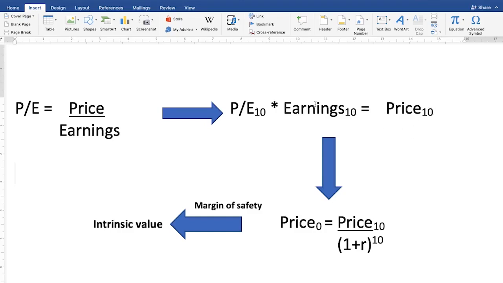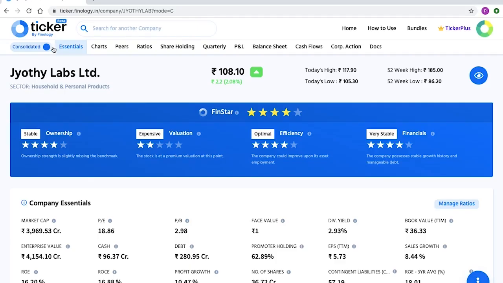So for this, we first assume a certain growth rate for the current EPS, and based on that we calculate the EPS as on 10th year. This gives us the market price of share after 10 years. After that, we calculate the present value of the market price by discounting it with the required rate of return. And finally, after adjusting with the margin of safety, we get the desired intrinsic value of share. Sounds complicated. Let us use Ticker to calculate the intrinsic value of an FMCG company, Jyoti Labs Limited.